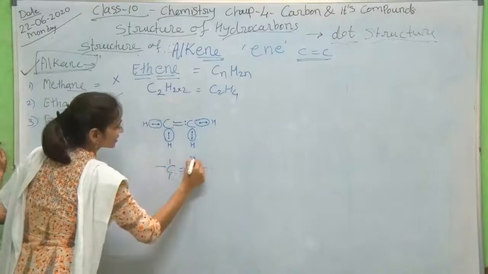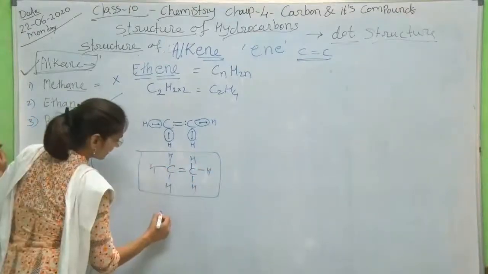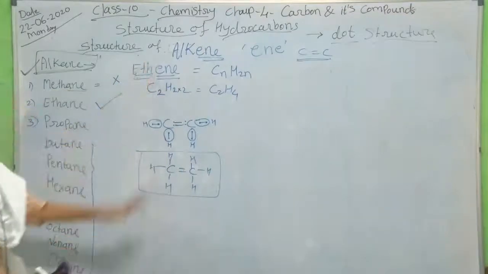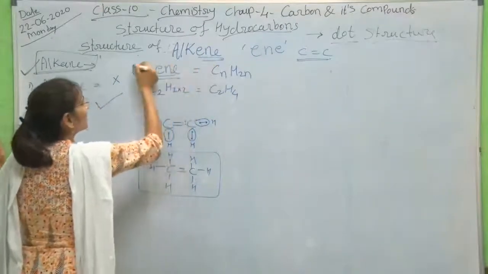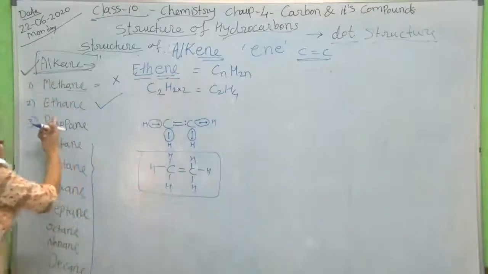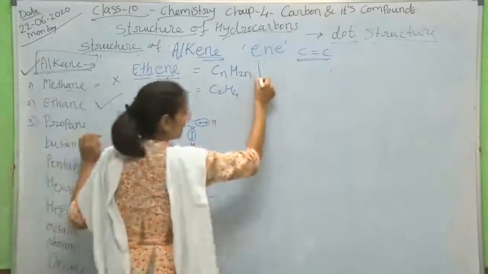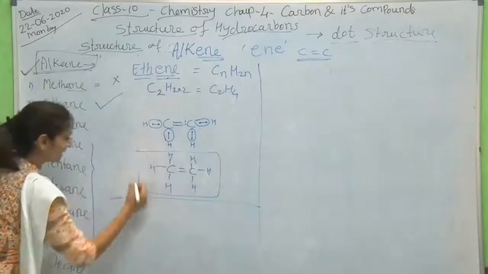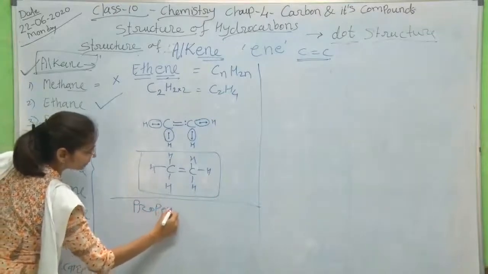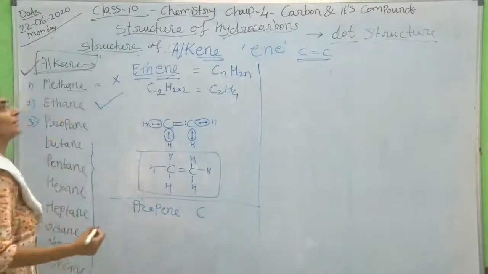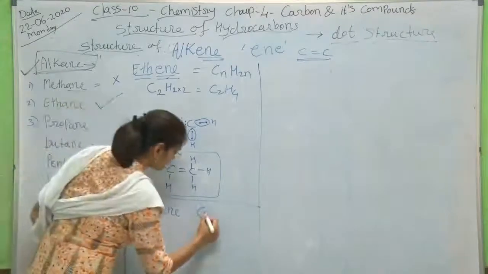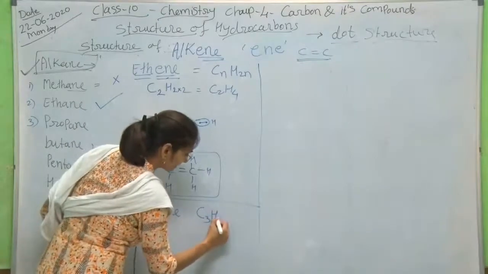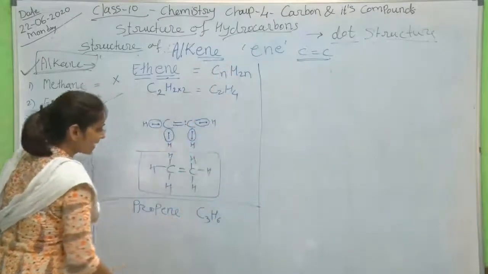Next structure. The first member of the alkene series is ethene, and the second will be propene. Here I will write the second structure, propene. First is ethene, then propene. For propene, how many carbon atoms will be there? Prop means 3. So the number of carbon atoms will be 3. Then double of that, 6, will be the number of hydrogen atoms.